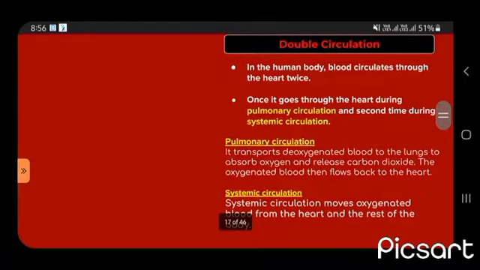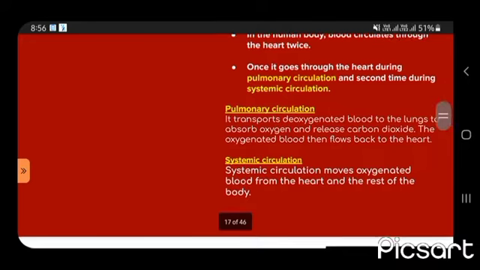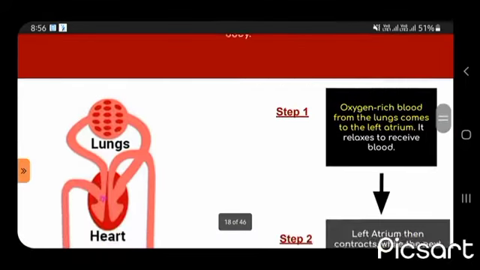Now what is double circulation? In the human body, blood circulates through the heart twice. Once it goes through the heart during pulmonary circulation and the second time during systemic circulation. Pulmonary circulation transports deoxygenated blood to the lungs to absorb oxygen and release carbon dioxide. The oxygenated blood then flows back to the heart, and in systemic circulation it moves oxygenated blood from the heart to the rest of the body.